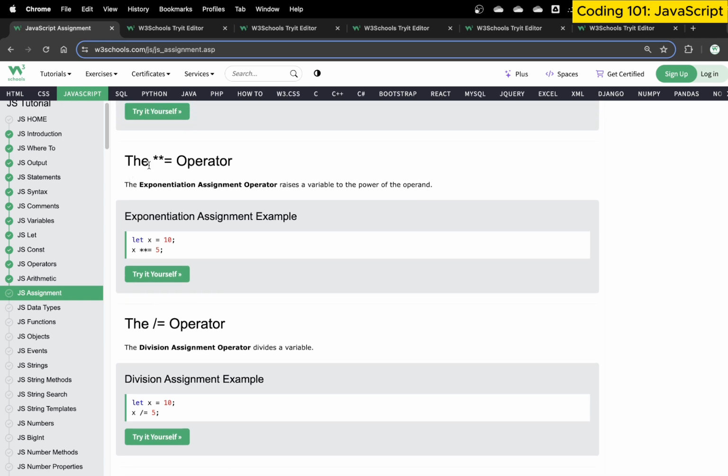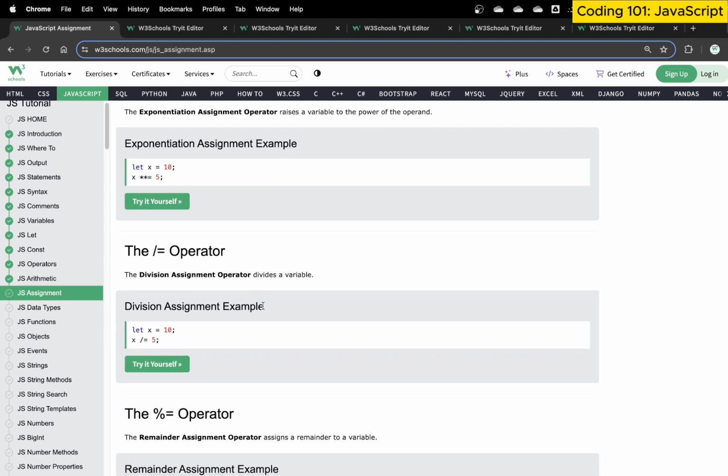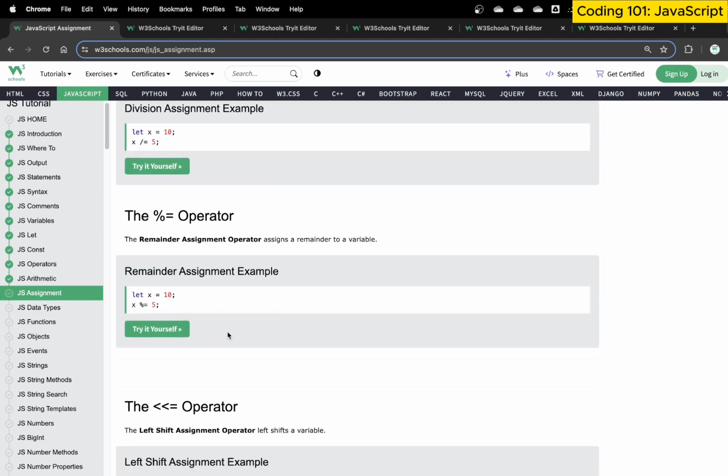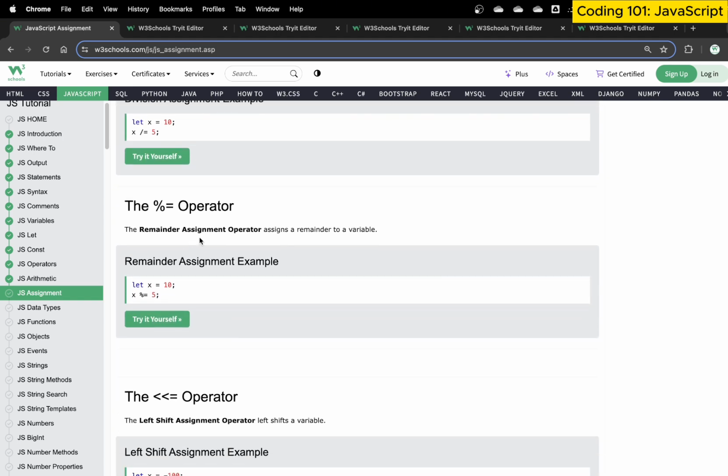And then what we call the exponential assignment operator raises a variable to the power of the operand. So this basically means take the value of 10 and raise it to the power of 5, and assign it back to x. The divide operator again does the same thing. The modulus operator, or in other words the remainder operator, assigns the remainder of a variable back to x. So take x divided by 5, and assign the remainder back to x.